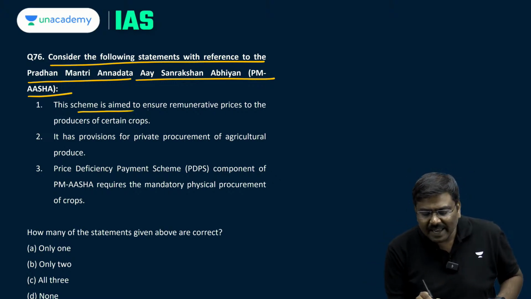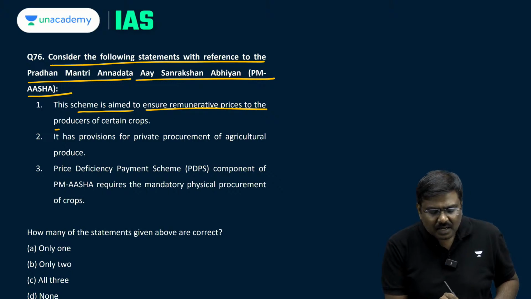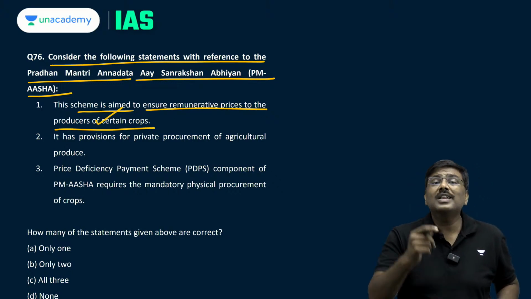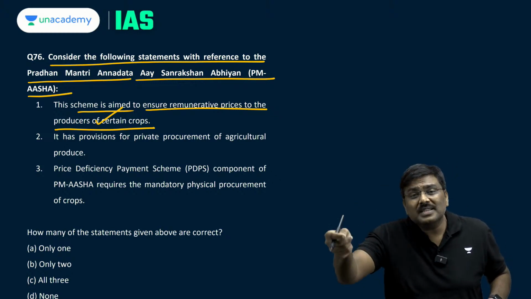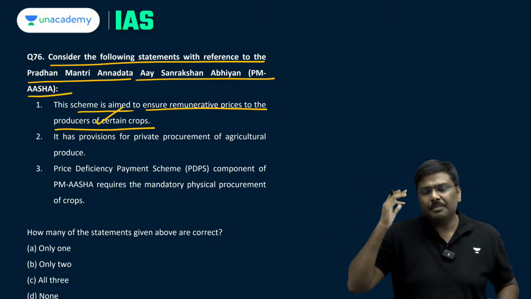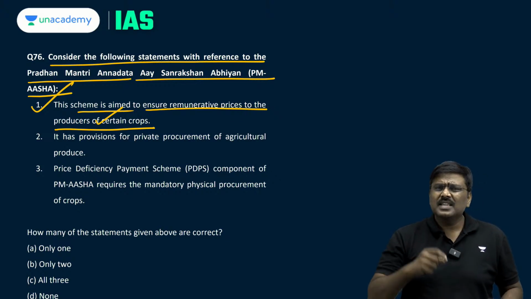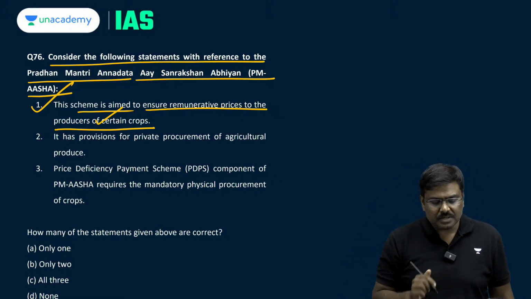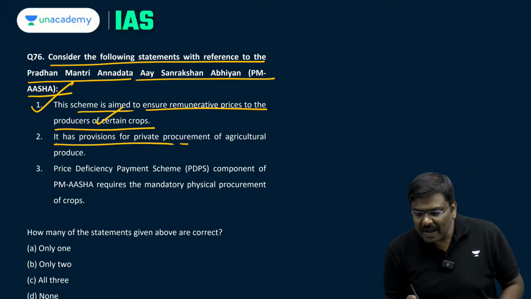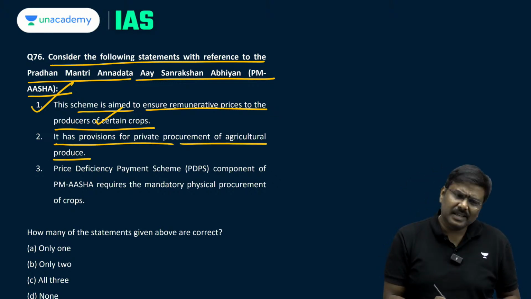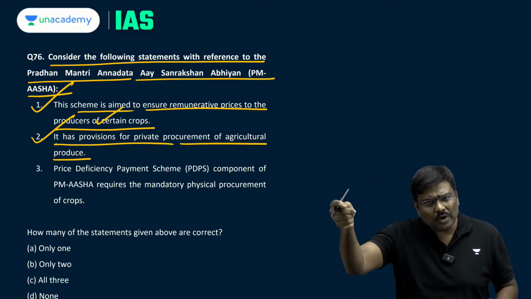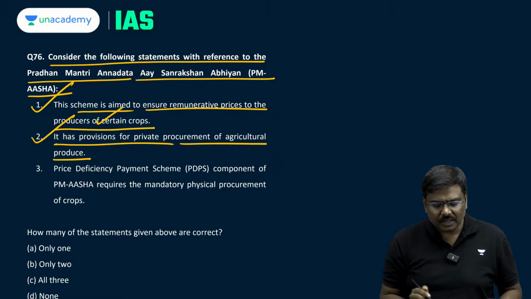The scheme is aimed to ensure remunerative prices will be given to the producers of certain crops. Yes, oil seeds are covered, copra is covered, pulses are covered under the PM ASHA. So, the whole idea is the cultivators or the farmers will get remunerative prices. It has the provision for private procurement of agriculture produce. Yes, right, there is a stockist scheme, private procurement and stockist scheme, it is allowed under that.